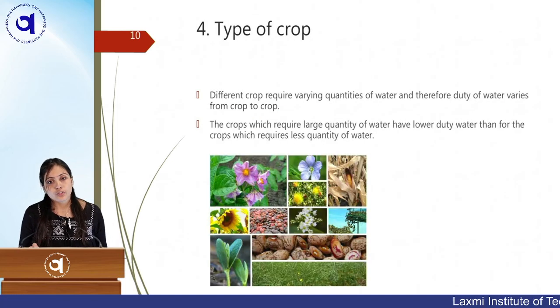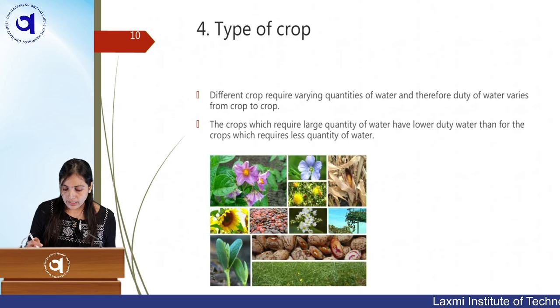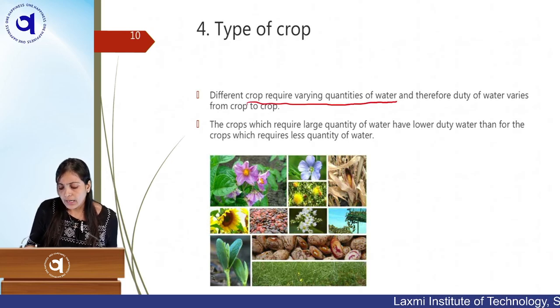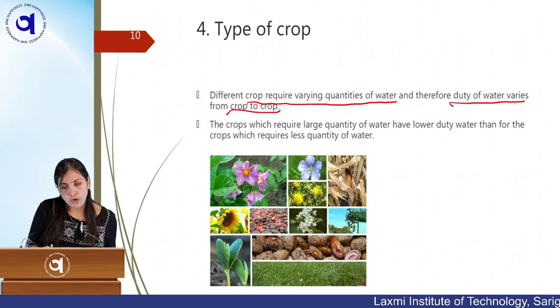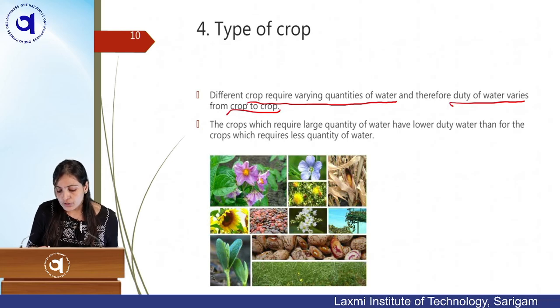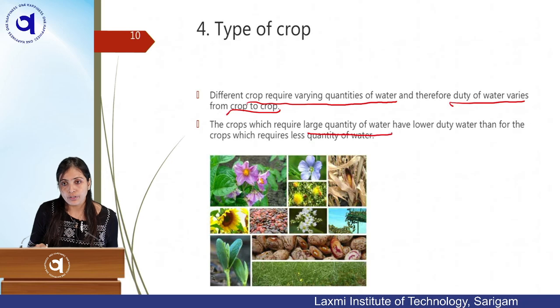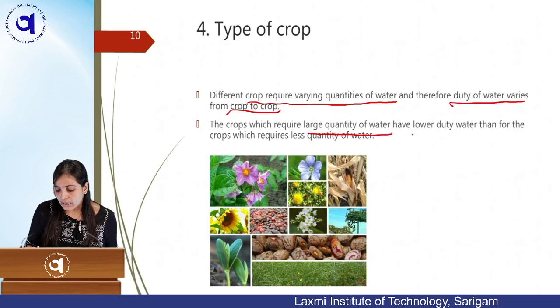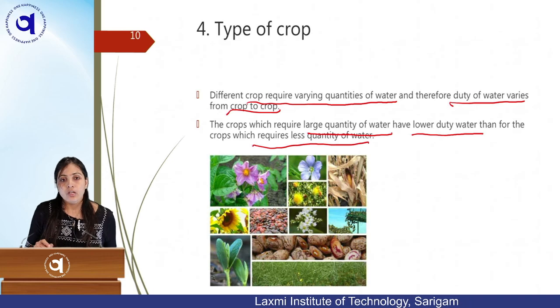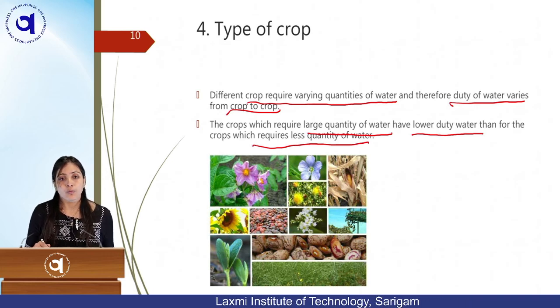Type of crops also affects your duty of water. Different crops require varying quantities of water, and therefore duty of water varies from crop to crop. The crops which require a large quantity of water have lower duty than those crops which require less water. For example, I have told you before that paddy requires more water than wheat.